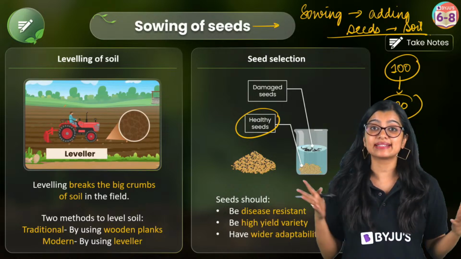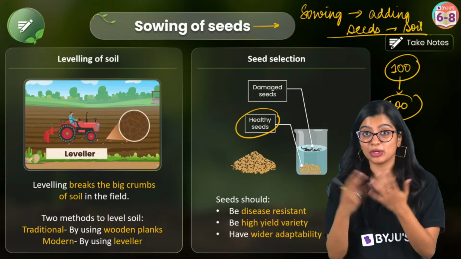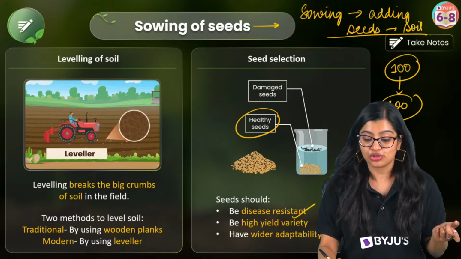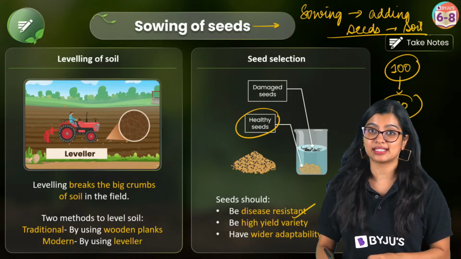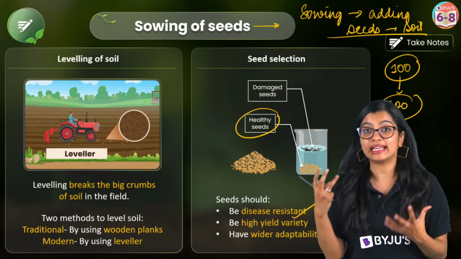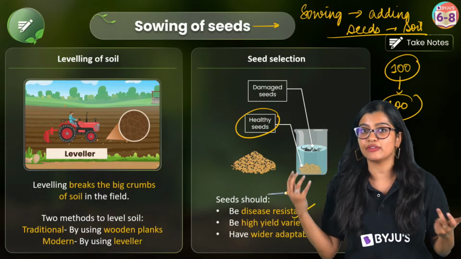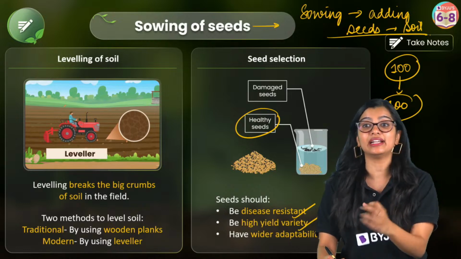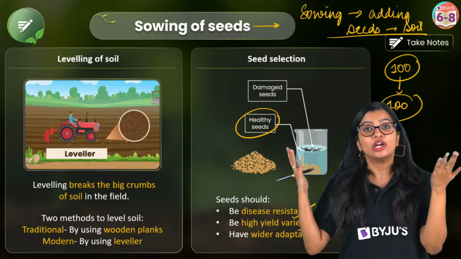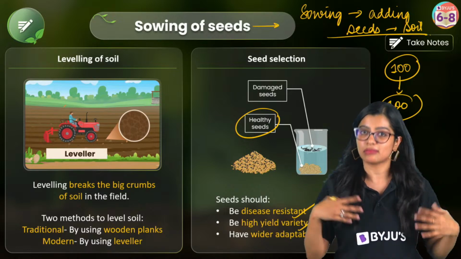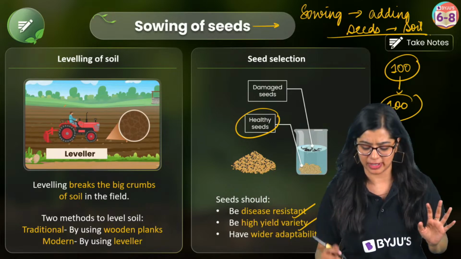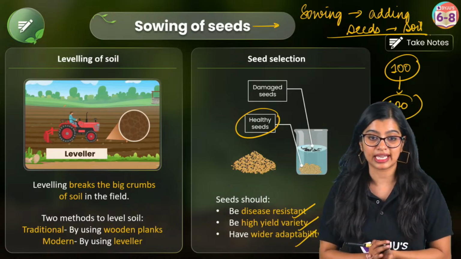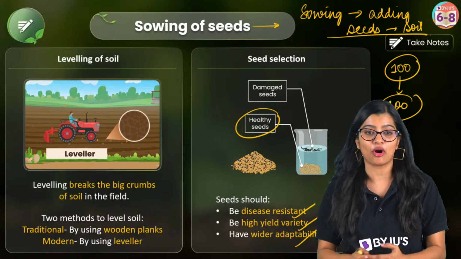Now why are healthy seeds necessary? Because healthy or viable seeds should be able to withstand diseases. If it gets a disease, it should not easily die. And of course, it should give me high yield. If I'm putting in a seed, I should get at least 20 tomatoes from that plant. That's my expectation, but let's see how much we get. And of course, it should be able to adapt to different climatic conditions. So this right here is important.